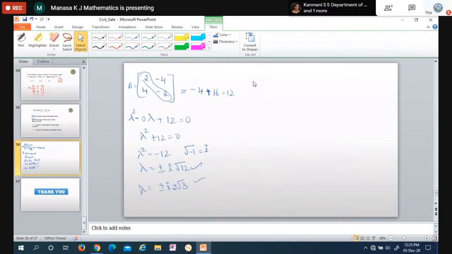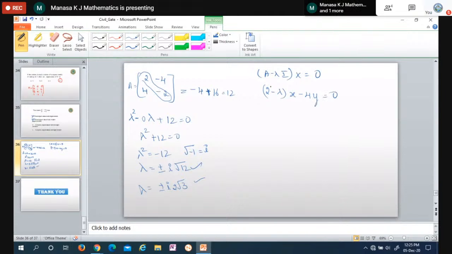So to find the eigenvector, you have to solve this equation, that is (A minus lambda I) x is equal to 0. A minus lambda is nothing but (2 minus lambda) x minus 4y is equal to 0.